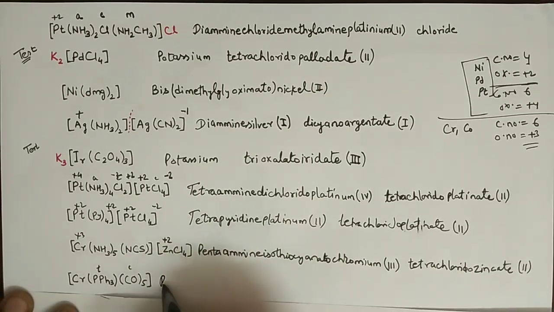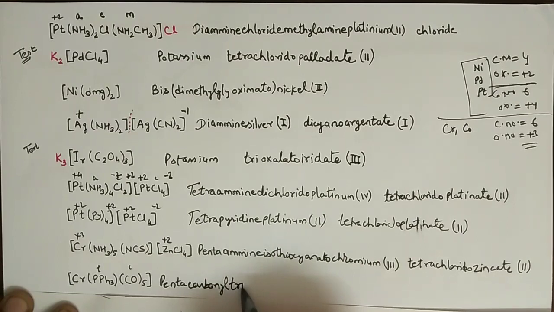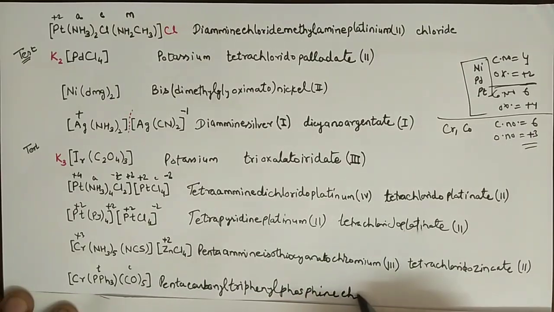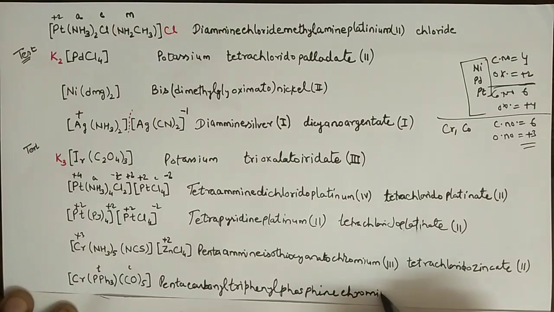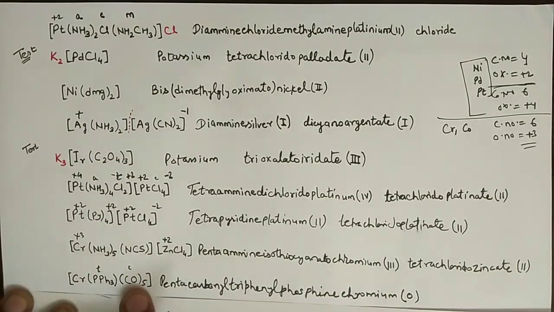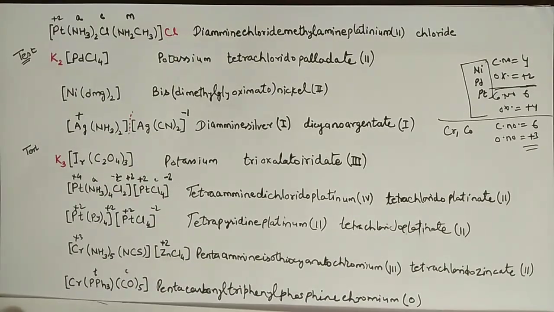So go with pentacarbonyl, then triphenylphosphine, then chromium, and on chromium the charge is 0 because neither of these 2 ligands is charged, right? So this is the complete name.